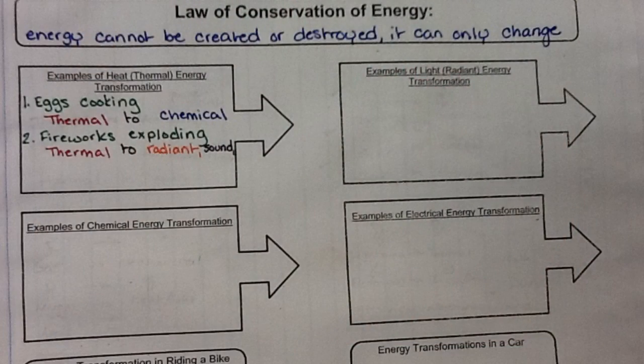Another example of thermal energy transformation is a firework that is exploding. So we have the firework, which has already been lit, that's our thermal energy, and it's flying up into the air, and once it explodes, it has radiant or light and sound energy.